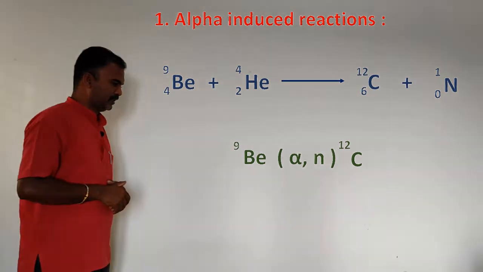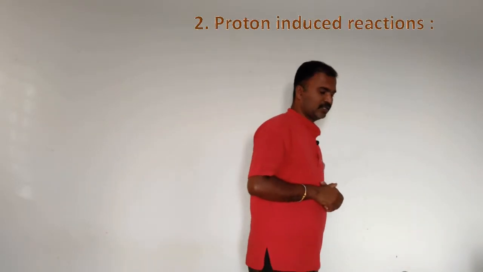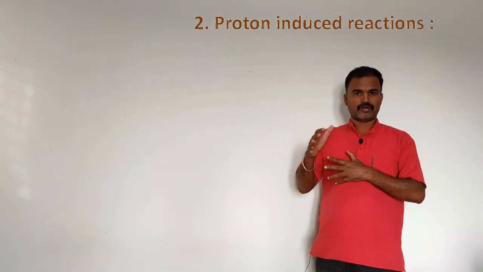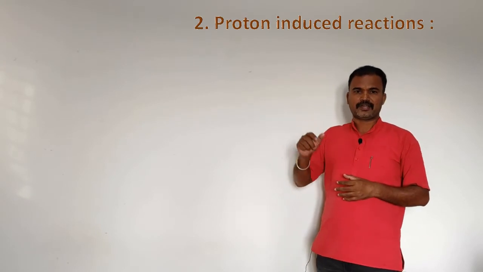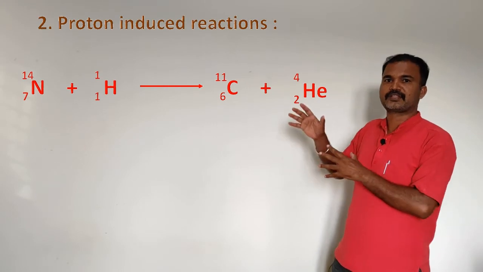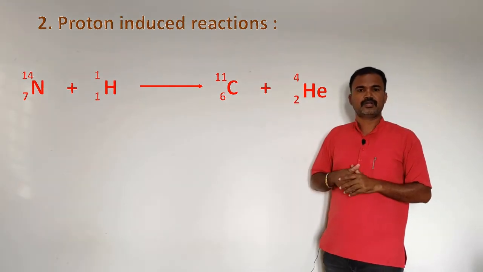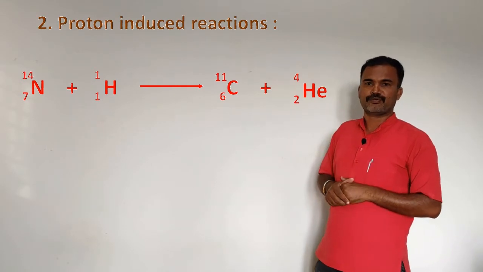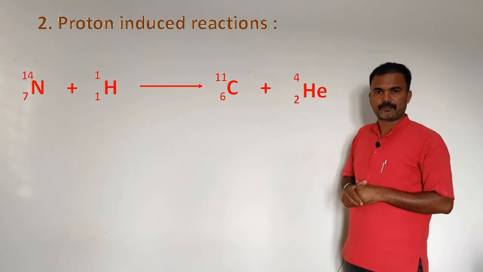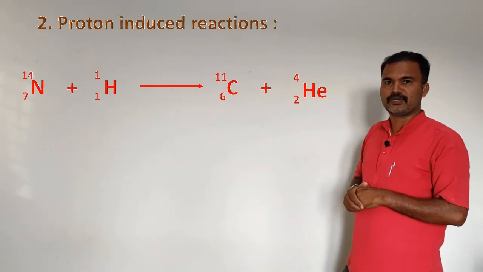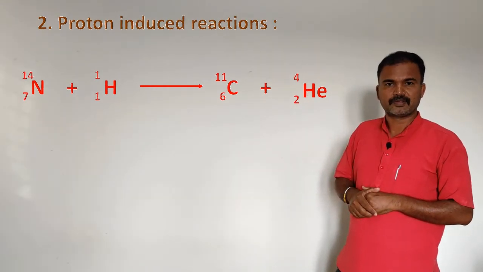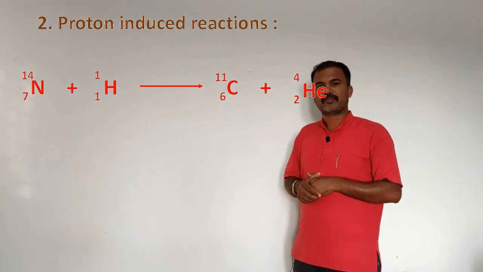So now you consider the second reaction, that is proton induced reactions. The fast moving proton is found to give these reactions. So you consider the first reaction. You take the nitrogen, atomic number 7 and the mass number 14. When it is bombarded with the fast moving proton, it gives a carbon nucleus with atomic number 6 and the mass number 11, and it emits alpha particle.